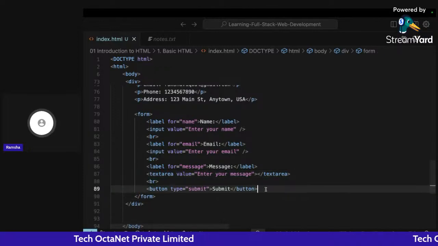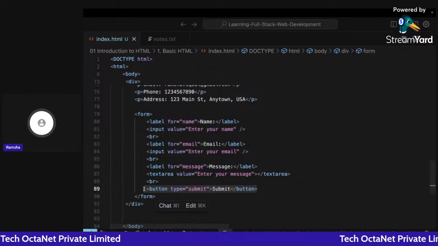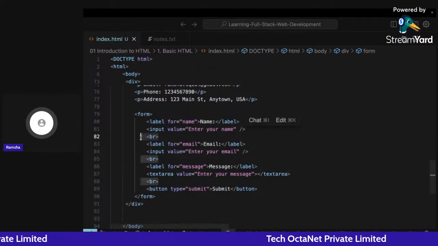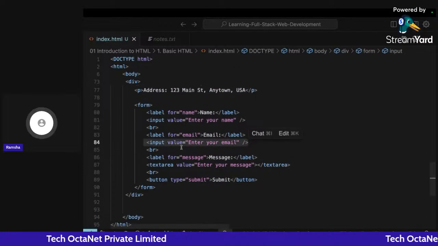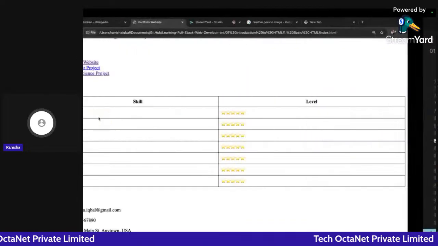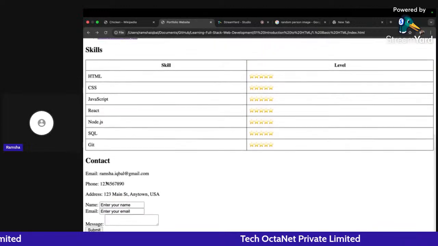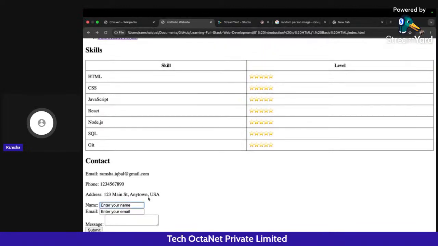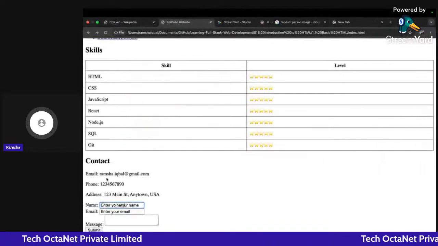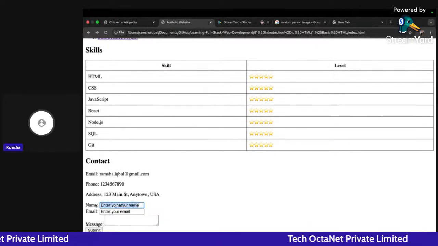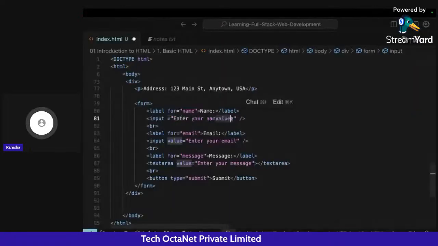And I can also give a button here. All of these are HTML tags, and this tag is the break tag, and we have label, input, and everything, so you can see this very clearly. If I go back, you can see I have created a form in which the user can enter his name. Value is what is coming here. Right now it's showing enter your name, since I have written value here.